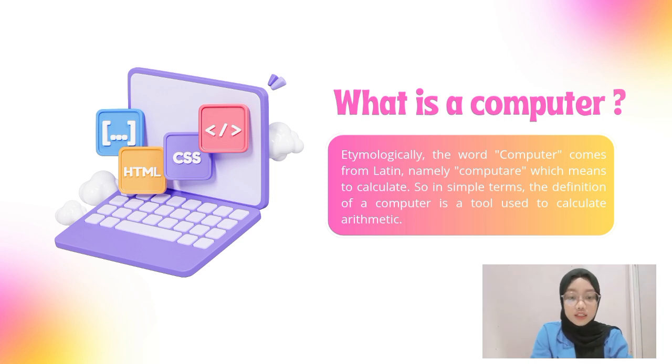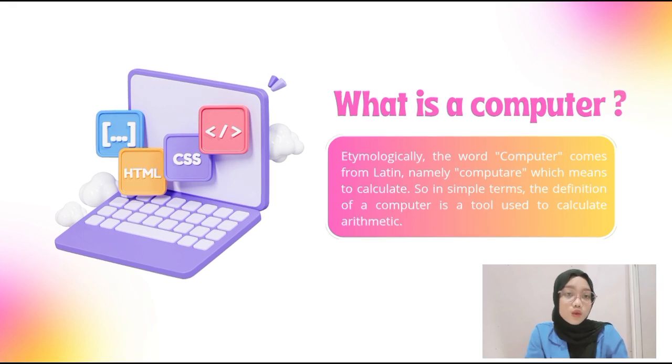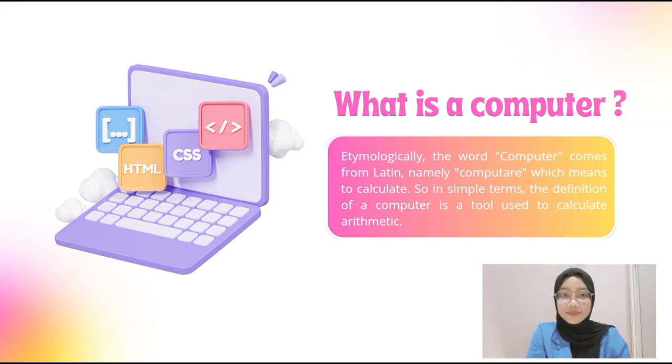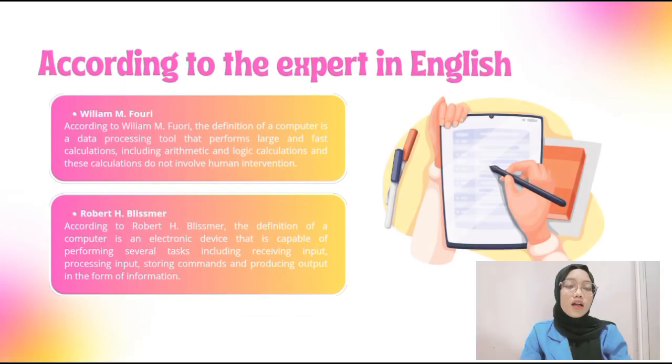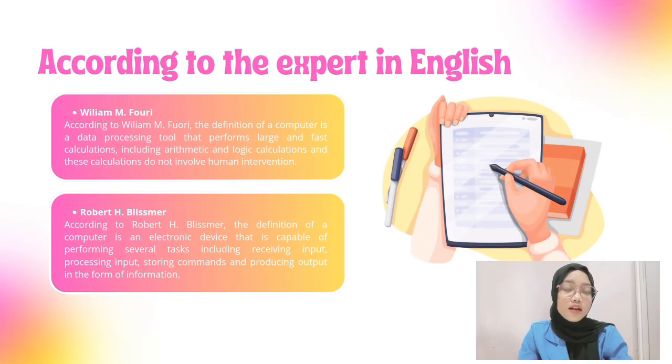Etymology: the word computer comes from Latin, namely computare, which means to calculate. So, in simple terms, the definition of a computer is a tool used to calculate arithmetic. Some experts say, but here I will explain two experts, namely William M. Fowry.